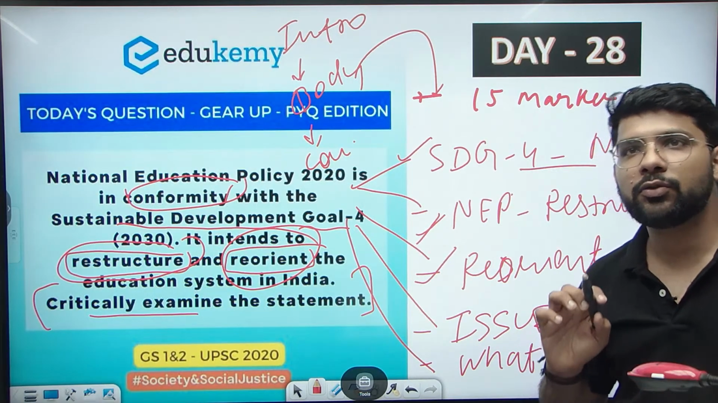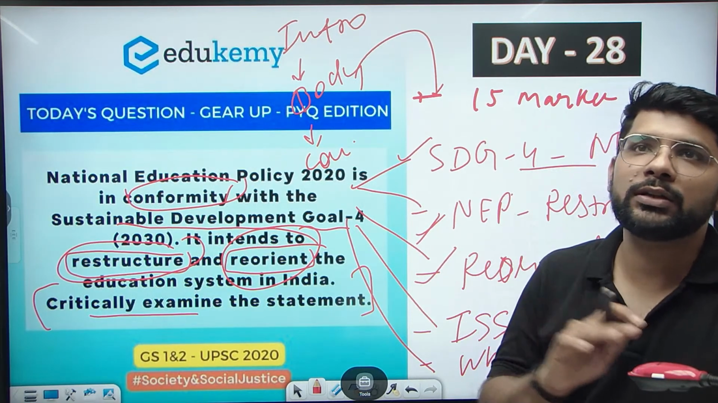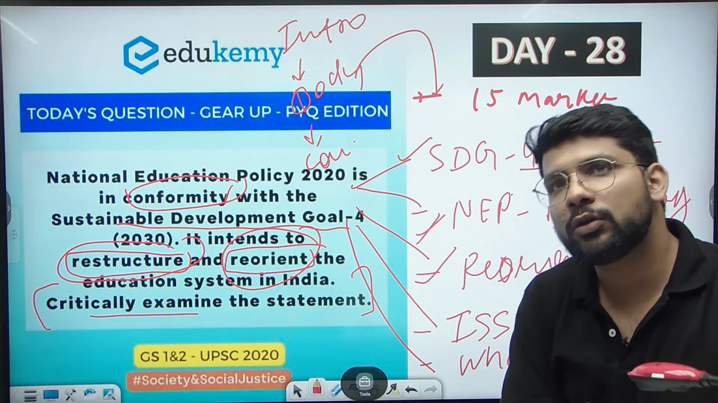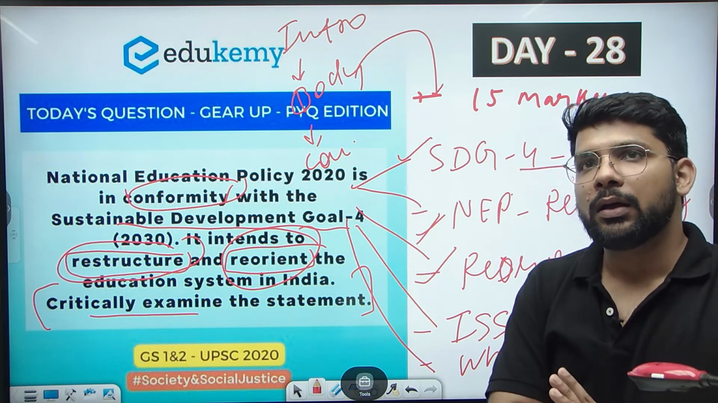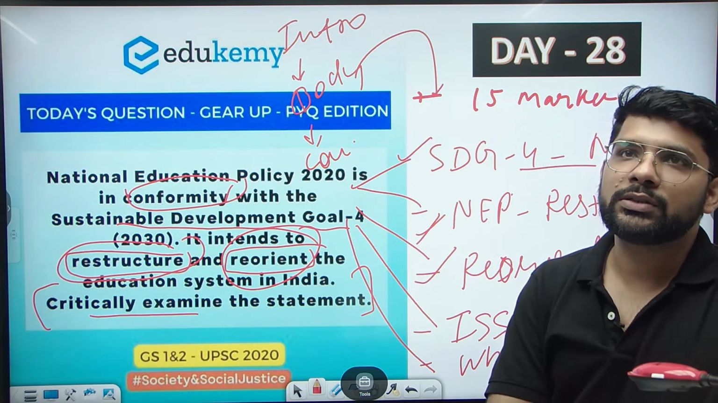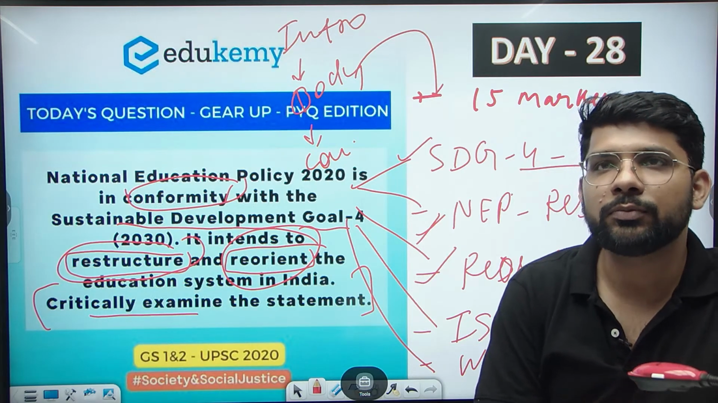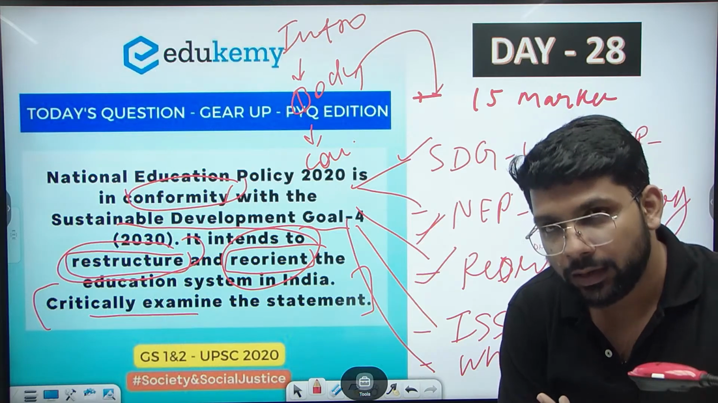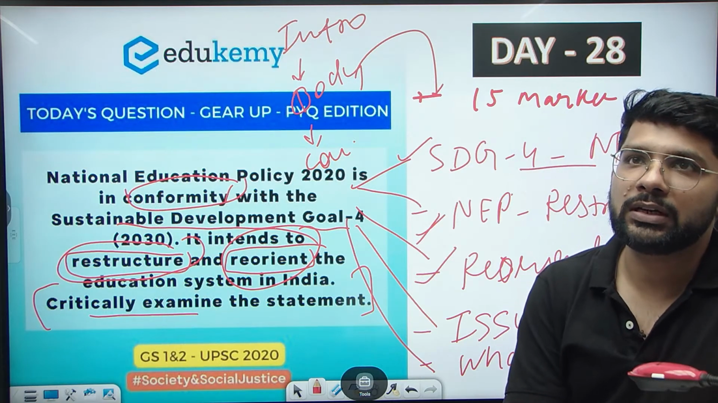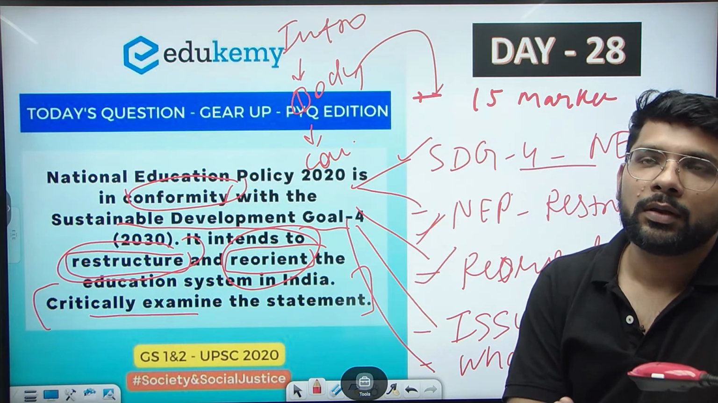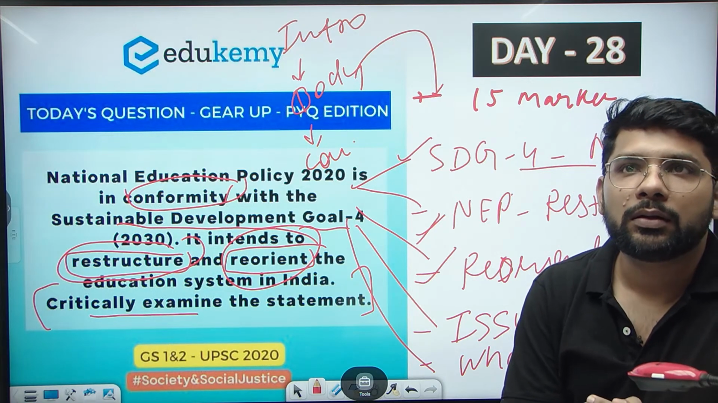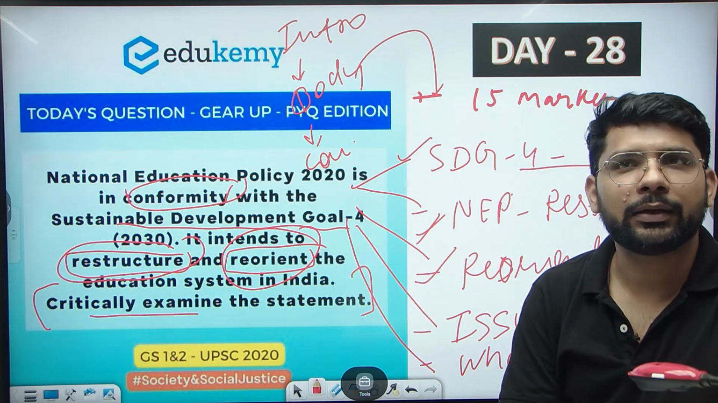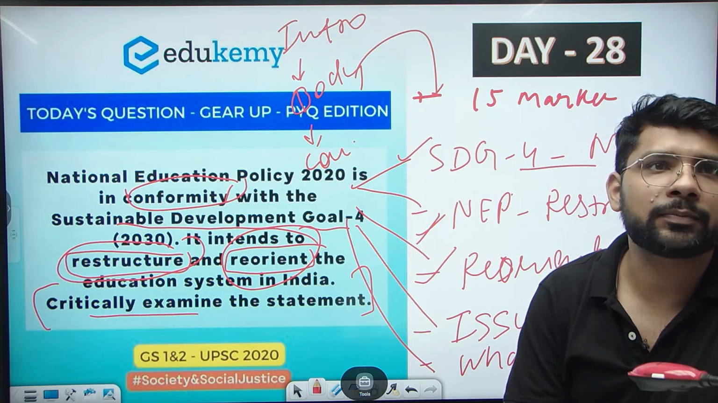In the introduction, you can simply write about the new education policy, and you can also link it with the Sustainable Development Goals. The Government of India has started implementing the new education policy, which is specifically based on skills, and which is specifically meant to complete the target of the Sustainable Development Goals, focusing on the reorientation of the education system in the country. So you can write the introduction along these lines.